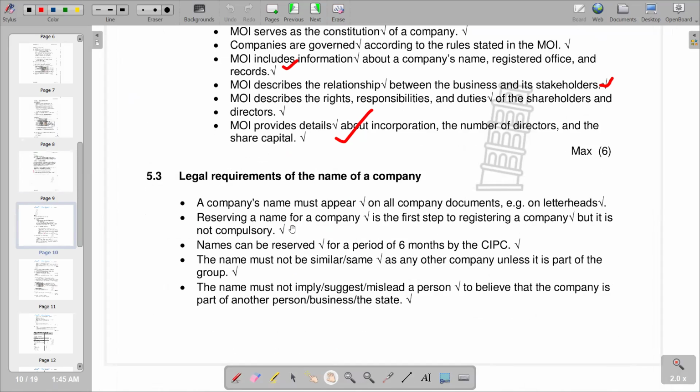The second part, reserving a name for a company, is the first step to registering a company, but it is not compulsory. And then the next one, the names can be reserved for a period of 6 months by the CIPC. And then the name must not be similar or the same as any other company unless it is part of the group. So make sure that the name that you come up with for your company is not similar or the same as the name of other companies. And then the name must not imply, suggest, or mislead a person to believe that the company is part of another person, business, or the state. So these are some of the legal requirements that we have.